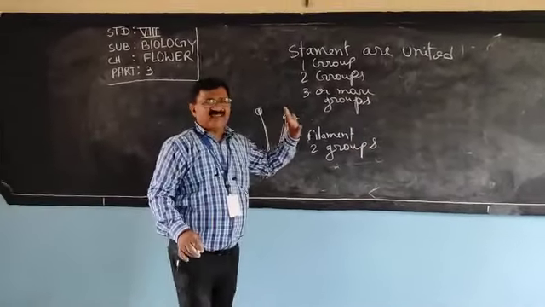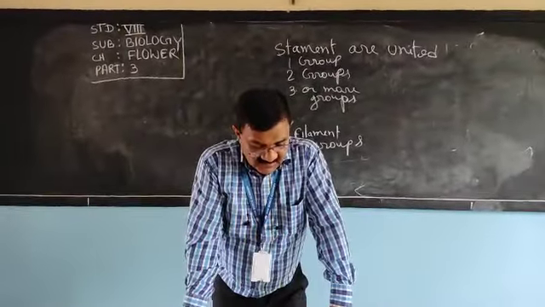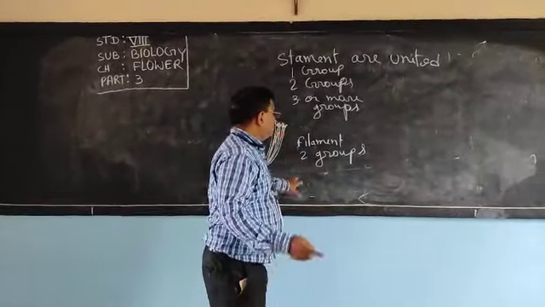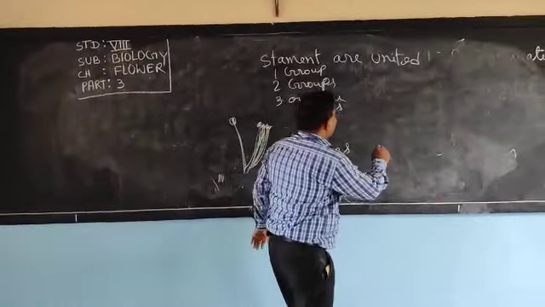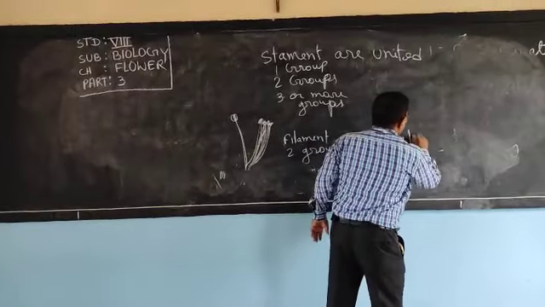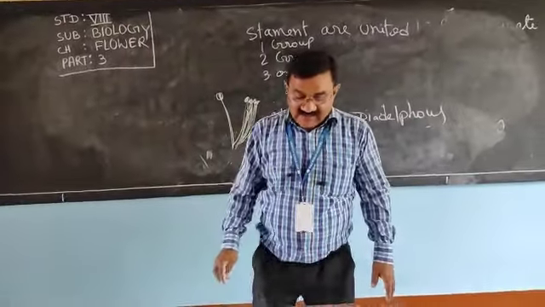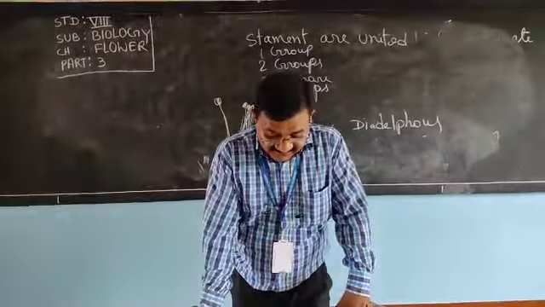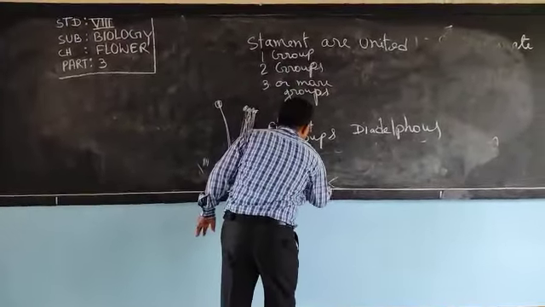And anthers are free. Anthers will remain free. Filaments are united in two bundles. Then the name is di-delphous. For one, monadelphous; for two, didelphous. And an example of didelphous is the pea plant. Pea you have seen.